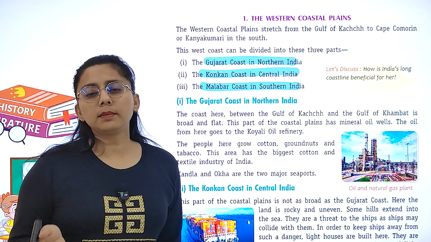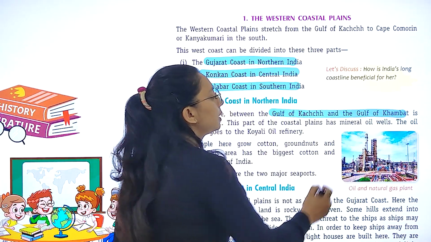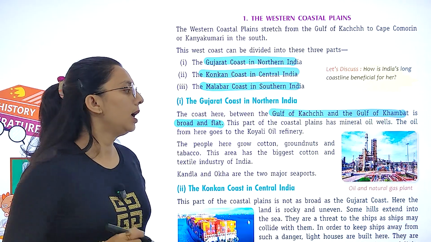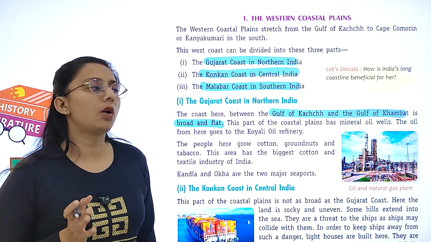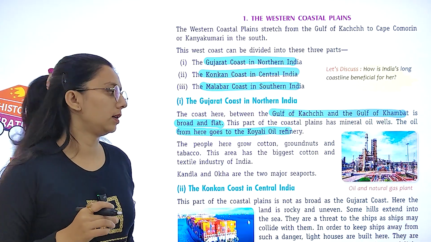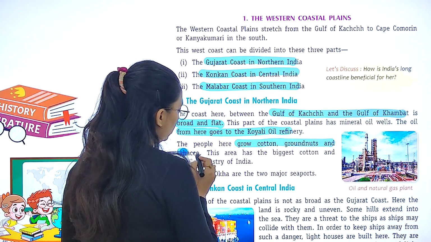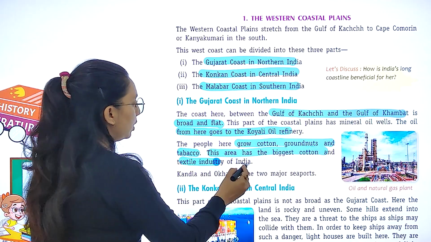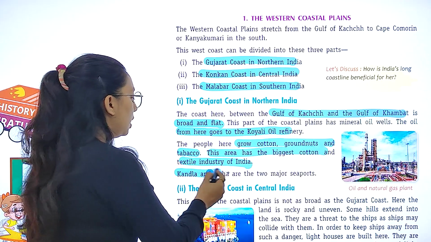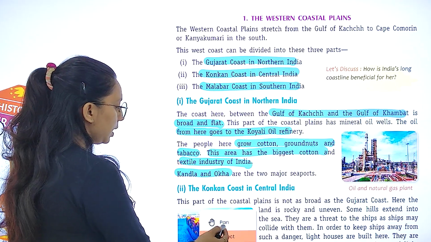Gujarat coast, where does it lie? In Northern India. As you all know that it lies between Gulf of Kutch and Gulf of Khambhat. It is broad and flat, and here you will see the mineral oil wells. From here we go to the Koyali oil refinery. The people here grow cotton, groundnuts and tobacco. This area has the biggest cotton and textile industry. We have Kandla and Okha. What are these? These are the two major seaports.